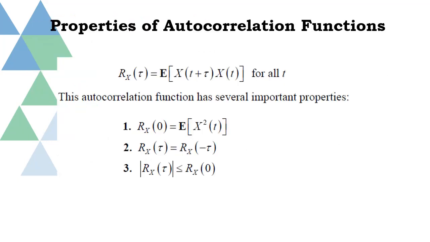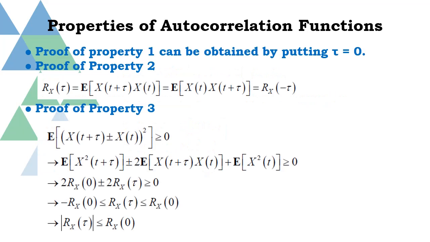Properties of autocorrelation function. First property, Rx of 0 is equal to expected value of x of t square. This is obtained when tau is equal to 0. Next one, Rx of tau is equal to Rx of minus tau. Third property, mod of Rx of tau is less than or equal to Rx of 0. First property of autocorrelation is Rx of 0 is equal to expected value of x of t square. This can be obtained by putting tau equal to 0.